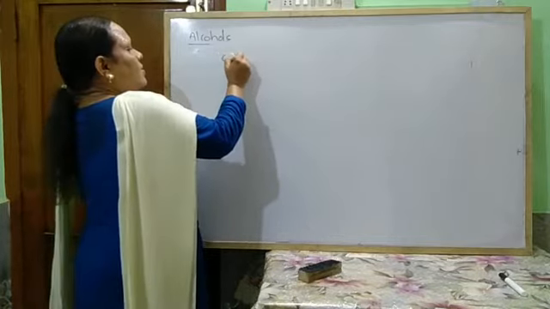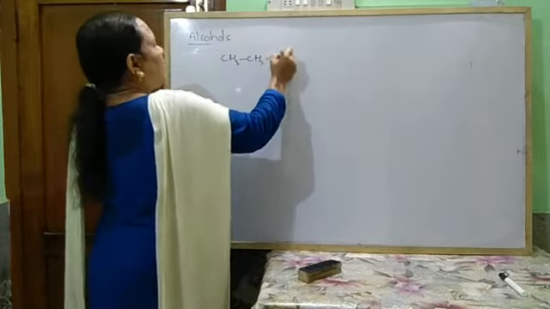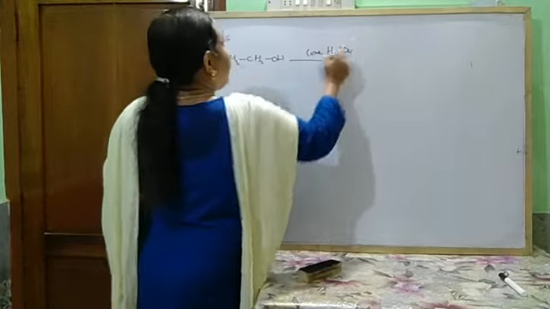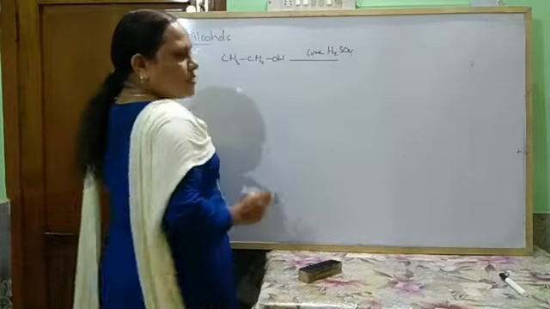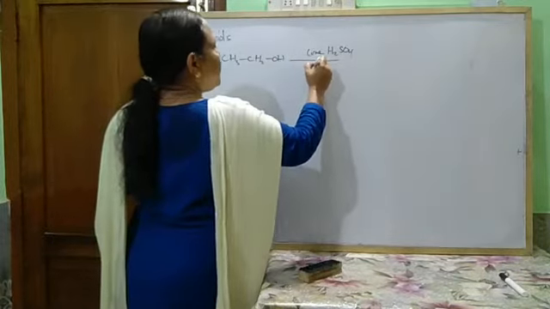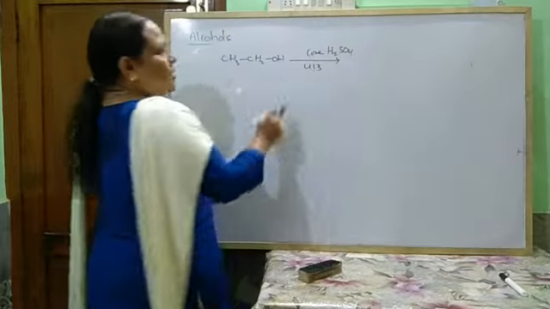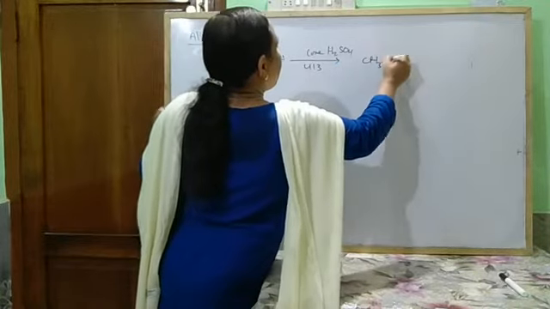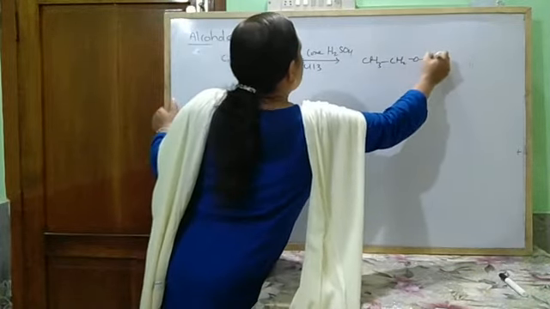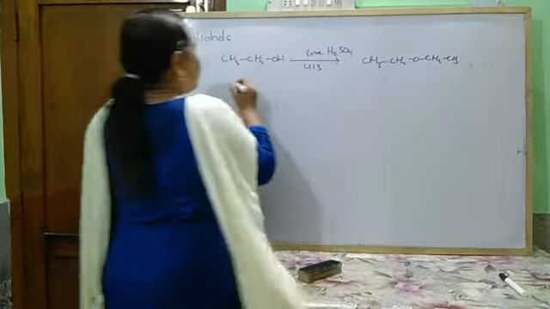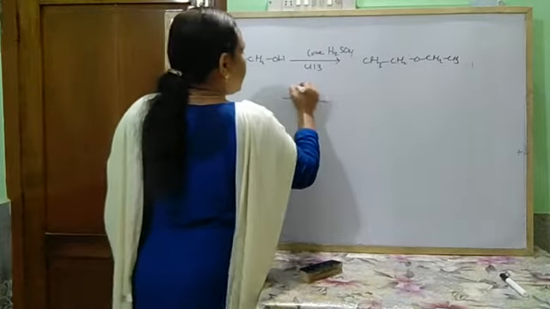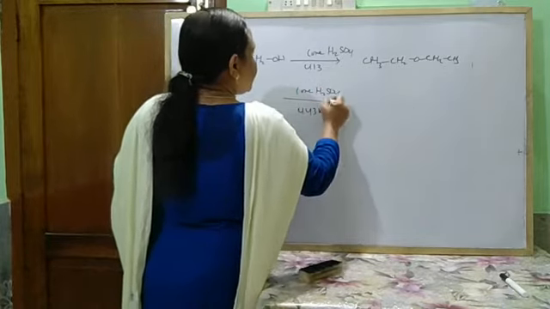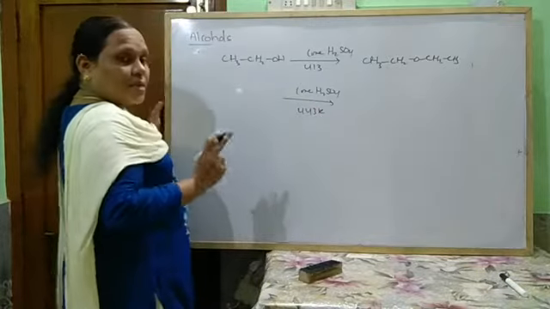So when alcohol is heated in presence of concentrated sulfuric acid at 413 Kelvin, it undergoes intermolecular dehydration to form an ether, and when it is treated with concentrated sulfuric acid at 443 Kelvin, it undergoes intramolecular dehydration.